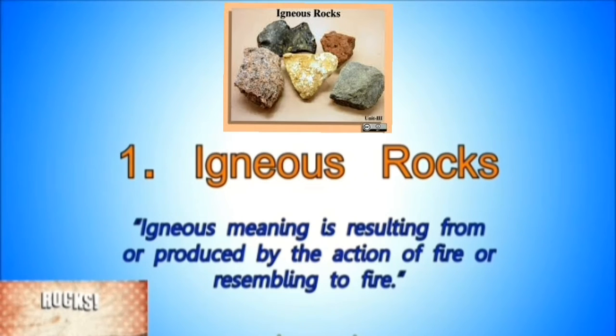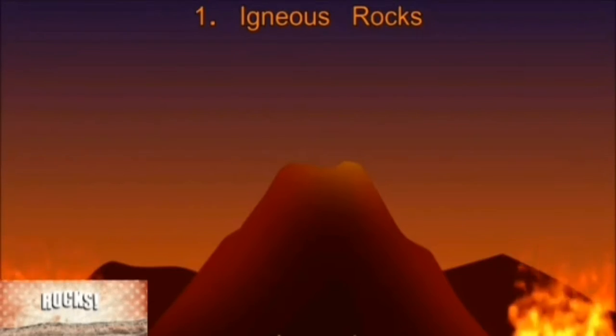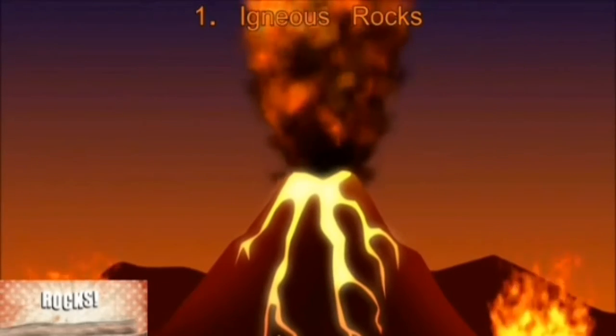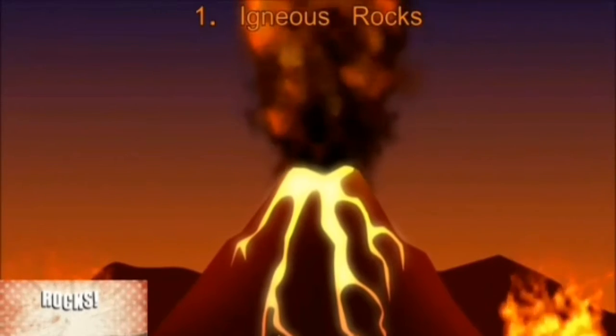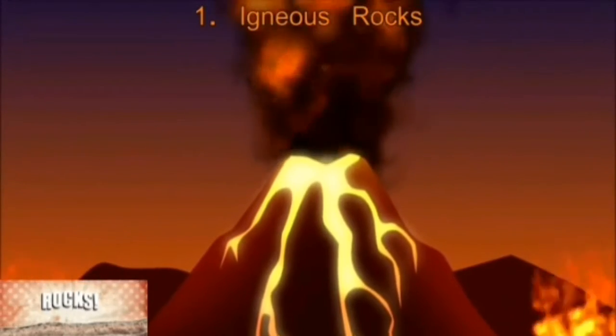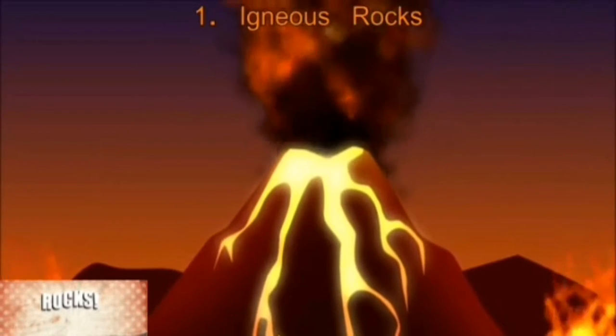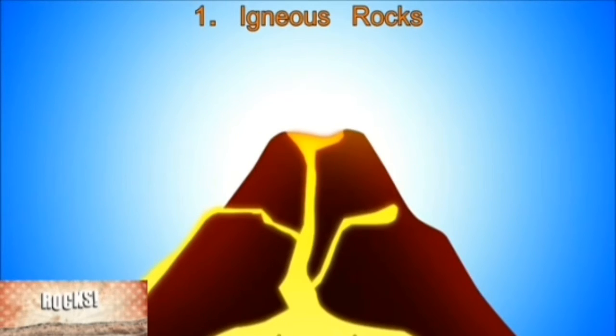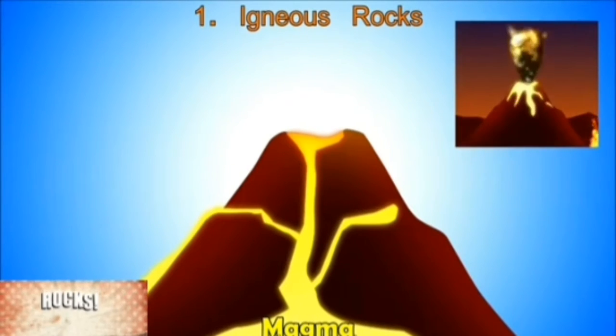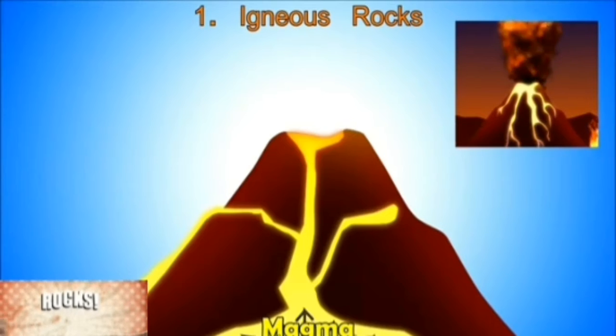To understand it further, let's first understand the volcano. Inside the earth's core, there is a large number of molten metals and minerals. These melt due to the very high temperature inside the earth. This melted material is called magma. It puts a lot of pressure on the earth's surface. Sometimes the earth's surface breaks and the magma comes out. When it comes out, it is called lava.